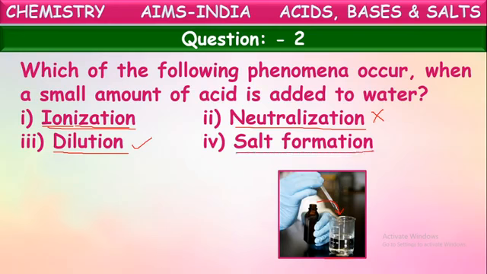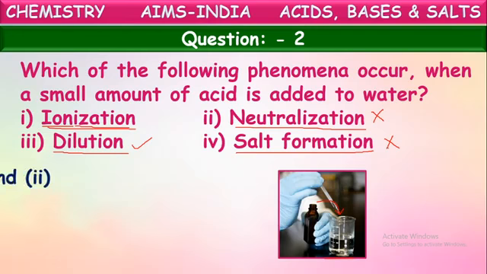What is this fourth one given? Salt formation. Is there any salt formation in this? No. Why? Because only acid is taken and it is mixed with water. So when will salt be formed? When an acid mixes with a base, then they form salt and water. So that is called a neutralization reaction. But here we have taken only an acid and it is mixed with water. Then there is no formation of salt at all.